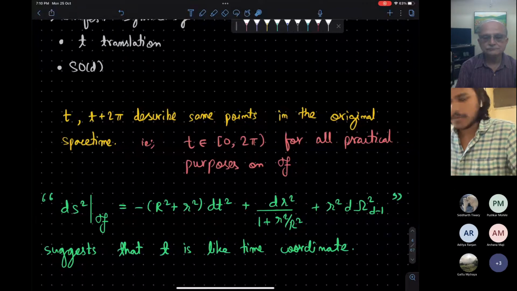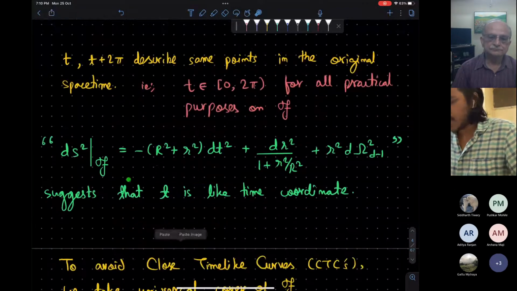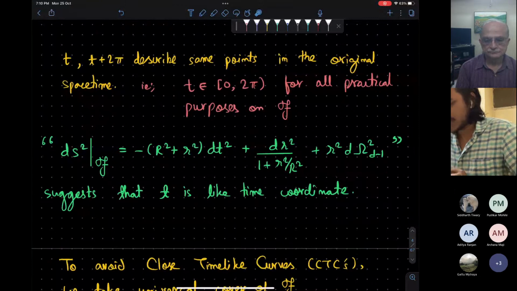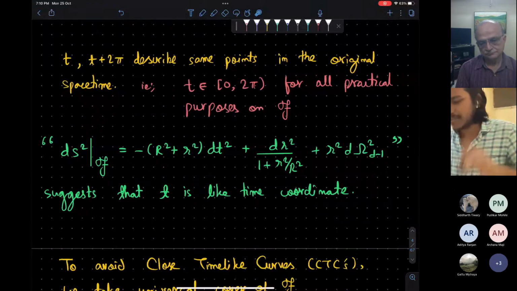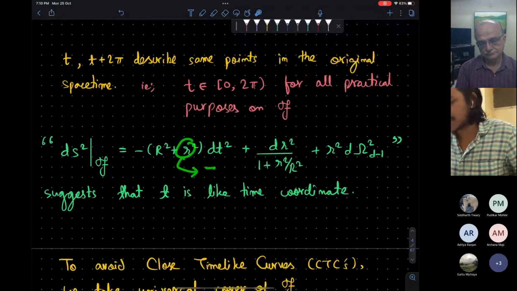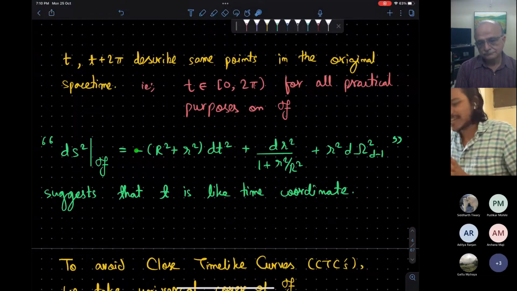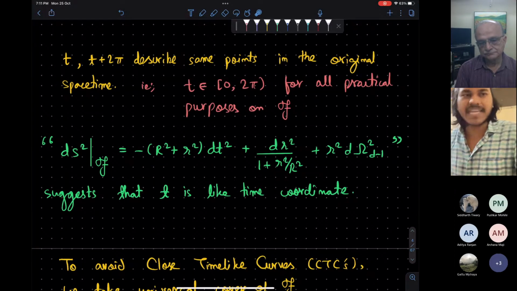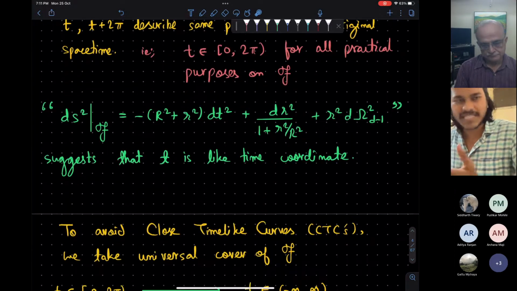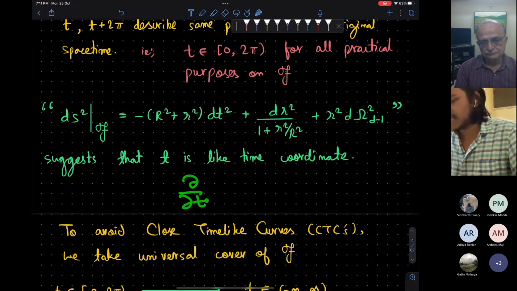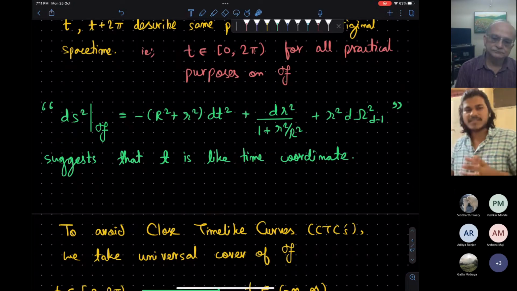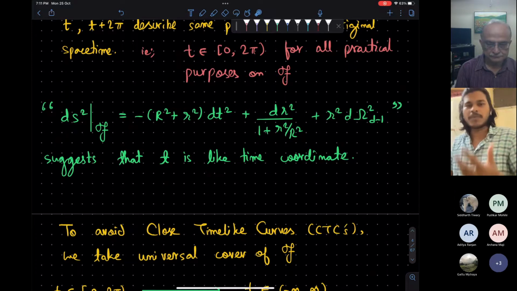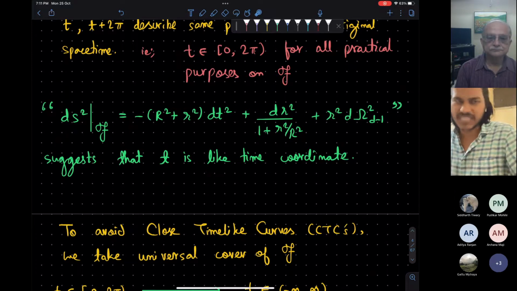But there will be some problem if we look at this metric. This is something like a Schwarzschild metric if we replace this r squared by minus GM by small r. Now we see that we have minus signs with dt squared. So this suggests that t is like the time-like direction. To formally check that, just see that del by del t is a time-like vector. So it is clear that t is a time-like coordinate, and we don't want periodicity in time. Otherwise, you will have closed time-like curves.